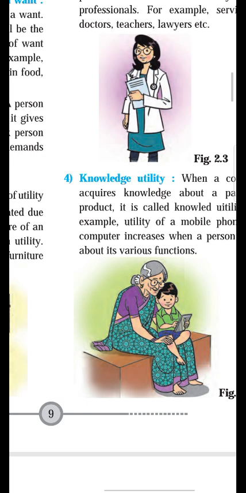In the next lecture I will teach you the concept of utility, that is, the relationship between total utility and marginal utility. Just go through the points at home, total utility and marginal utility, with the proper formula. In the next video we will see the concept.